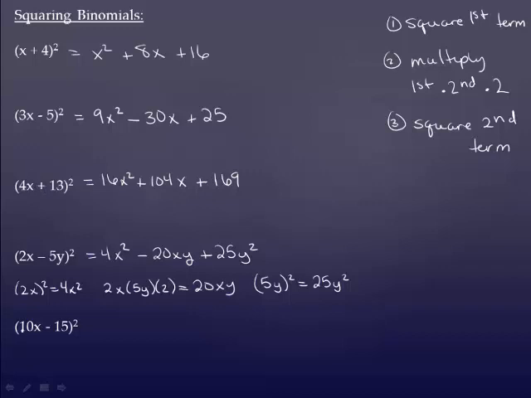So why don't you try this one really quickly? And you should get 100x squared. 10 and 15 is 150, times 2 is 300, and then 15 squared is 225.